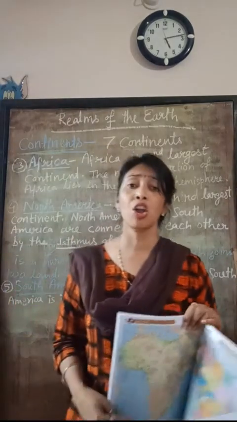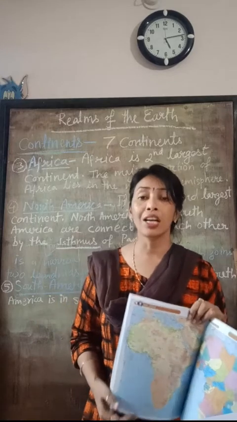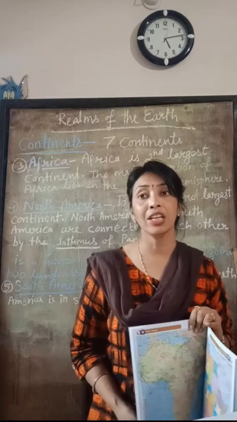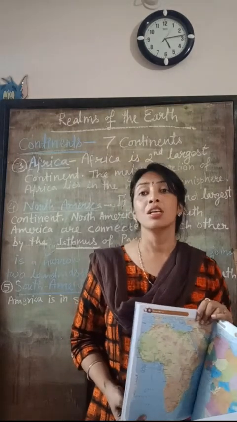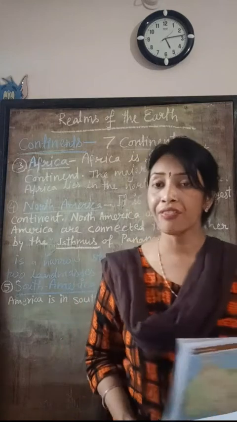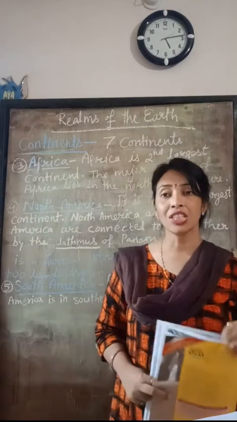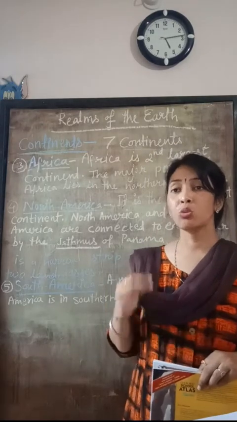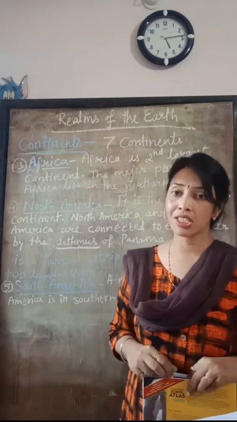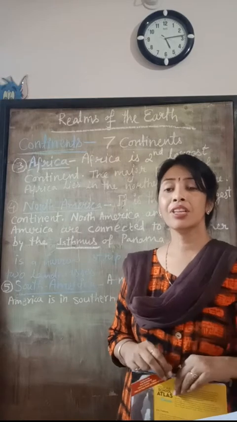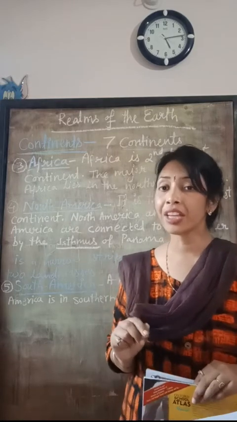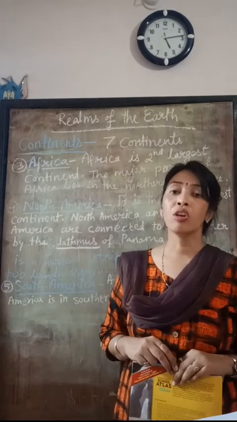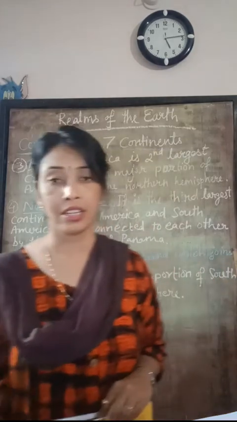The largest hot desert on the earth is the Sahara Desert, which is also located in Africa. It extends from the Atlantic Ocean in the west to the Red Sea in the east. The Sahara Desert covers a large part of the African continent. The Mediterranean Sea lies to the north of the Sahara Desert.